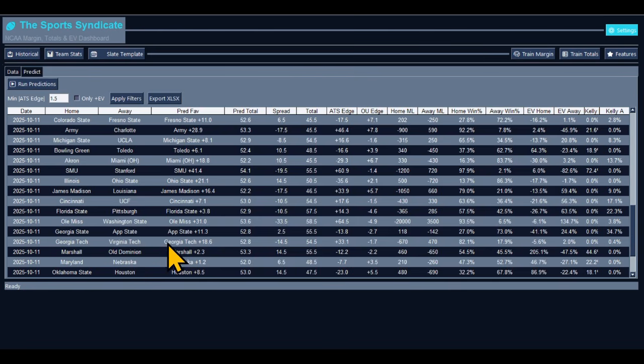Georgia State, App State. App State plus 11.3. Oh, my, blowout potential. All right, App State -2.5. Take App State to win and cover. You can take the under on that. It's a 3-point move. I don't know. It's up to y'all how y'all feel. 2.7. I kind of deal with anything in that -3.5 range, plus 3.5 range.